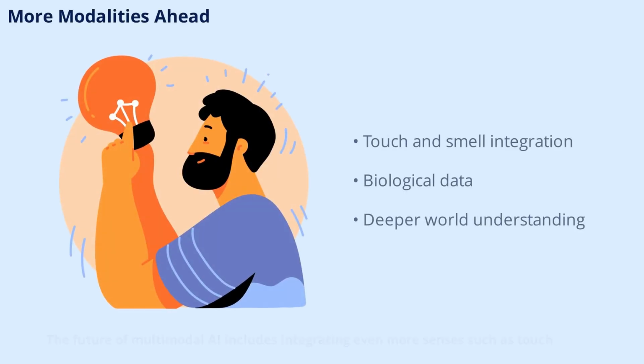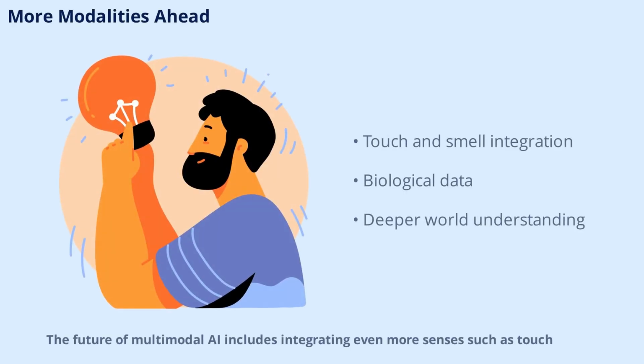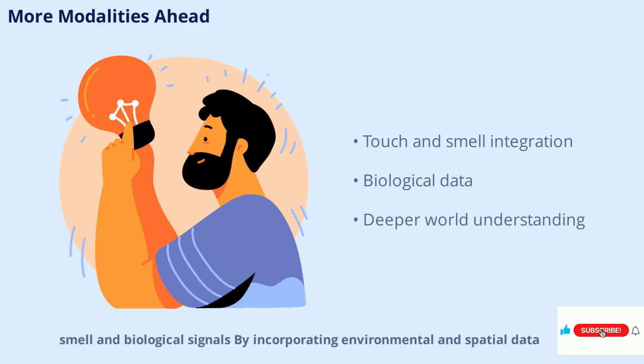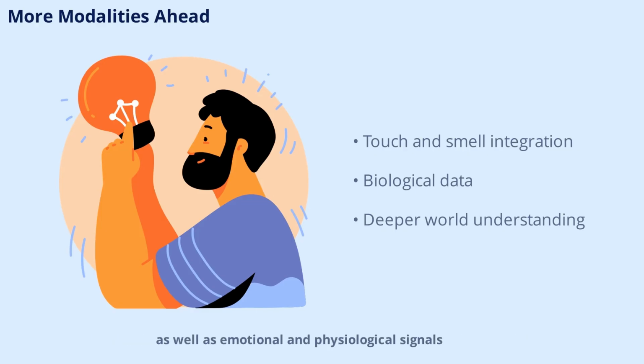The future of multimodal AI includes integrating even more senses, such as touch, smell, and biological signals. By incorporating environmental and spatial data, as well as emotional and physiological signals, AI systems will gain an even deeper understanding of the world. This expansion opens up new possibilities for applications in healthcare, robotics, and beyond.